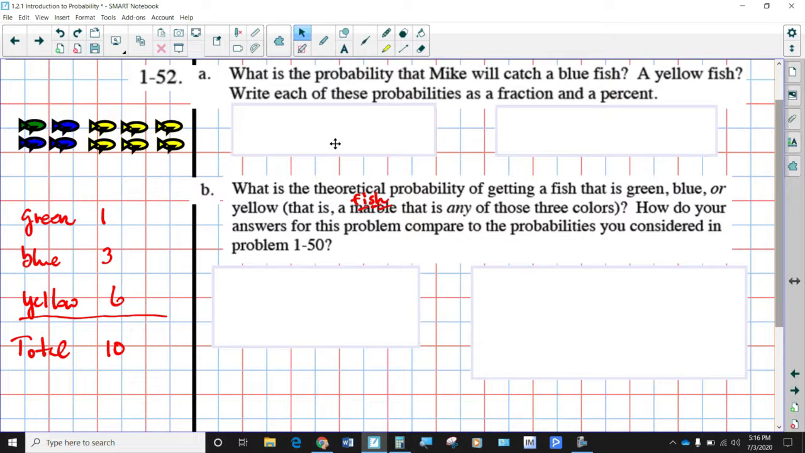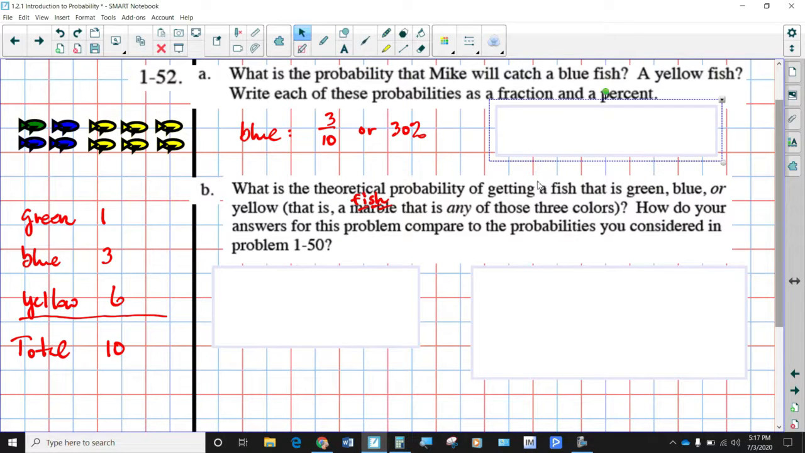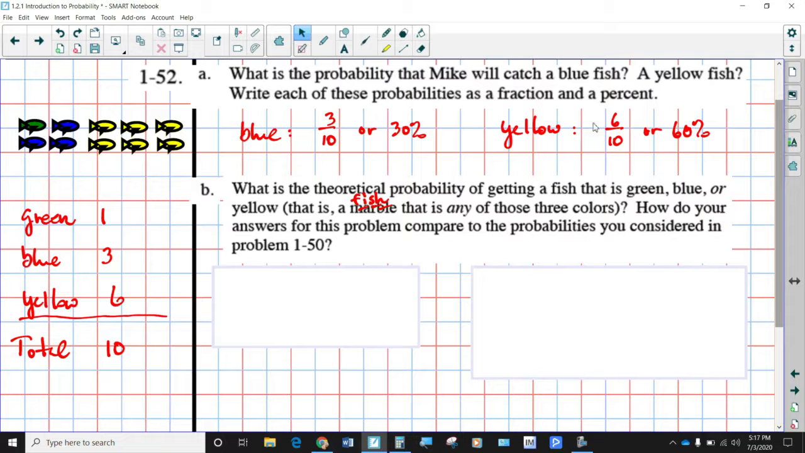Alrighty, so what do we have here? For the blue fish, there were 3 blue fish, so 3 out of 10 is the same as 30%. So Mike has a 30% chance of catching a blue fish, or a 3/10 probability. Yellow, how many yellows are there? 6 out of the 10 fish are yellow, so the probability is 6 out of 10. And the percent is 60% chance of getting a yellow fish.